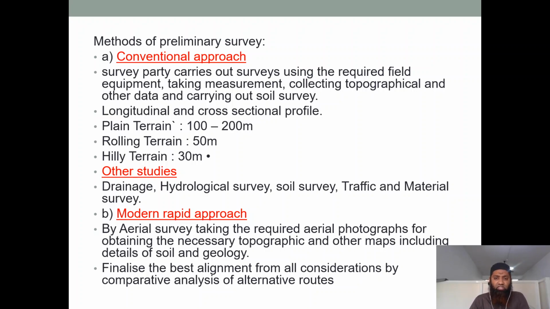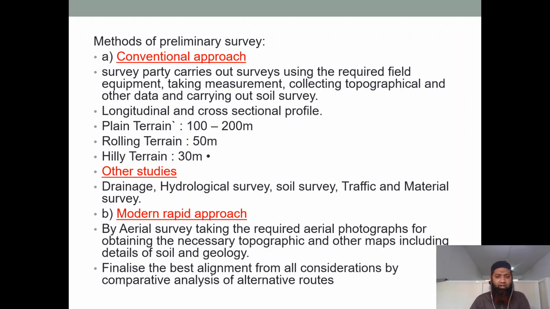Longitudinal and cross sectional profile: you can see plain terrain 100 to 200 meters, we mark the plain terrain, we see the rolling terrain also, and we see hilly terrain. We'll see how many meters these are. This comes up in this preliminary survey. Other studies: where the drainage cross structures are, hydrological survey, soil survey, traffic and material survey. As I had told you, all these are also needed. Hydrological survey, soil survey, what is the type of soil, traffic, the amount of traffic, the count, and materials also available nearby.